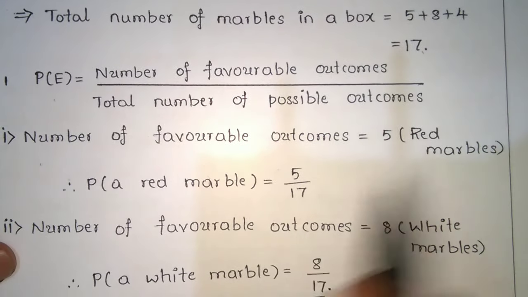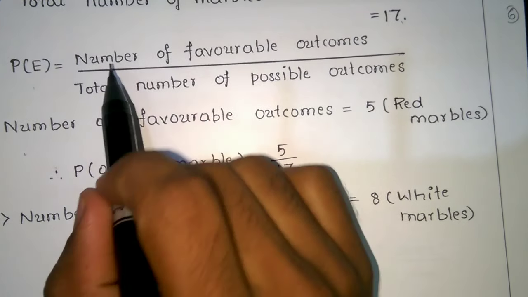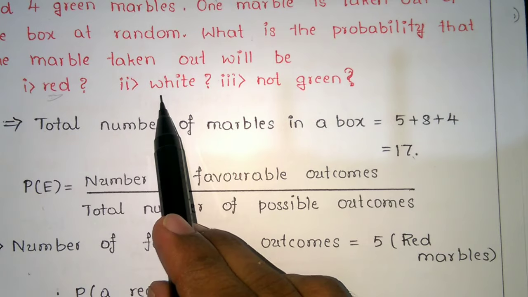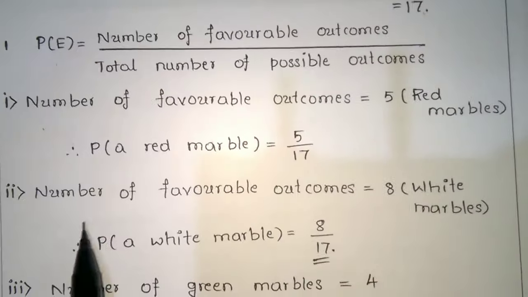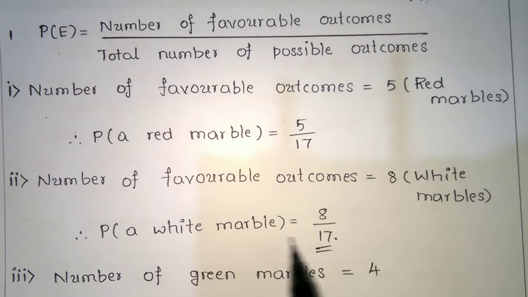The second question is white. You have 8 white marbles, so the number of favorable outcomes is 8. So P of a white marble is equal to 8 by 17.